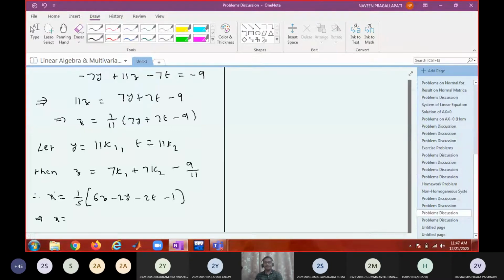Are you simplifying? x equals 4k1 plus 4k2 minus 11. You didn't get any fraction here. Okay. Yeah, what about others? Did you get the same expression? That is minus 13 by 11, I guess, sir. Which one? The constant. Yes.